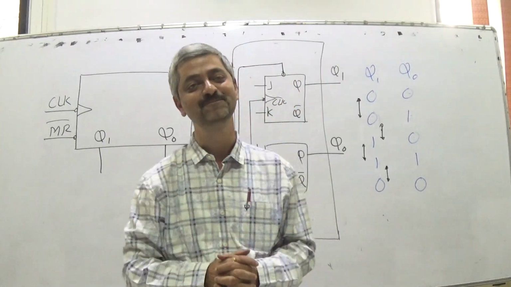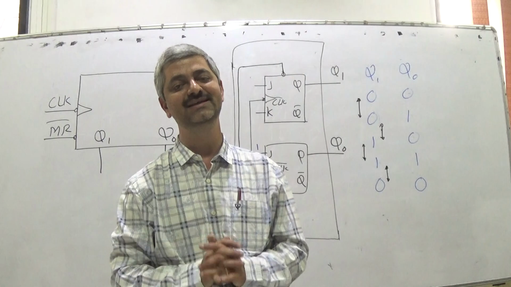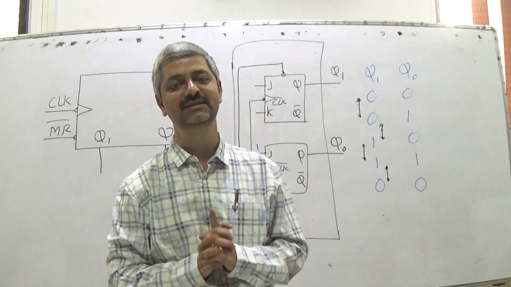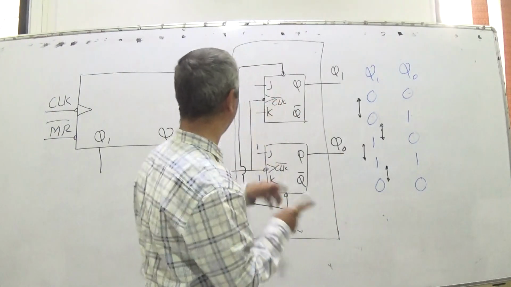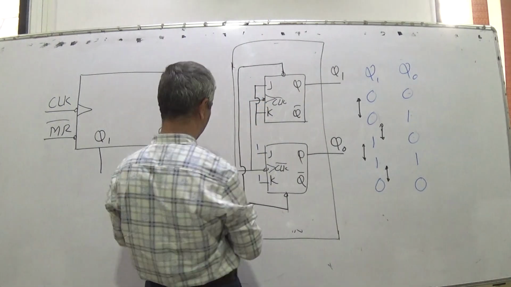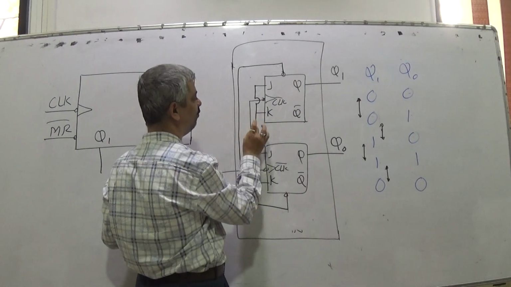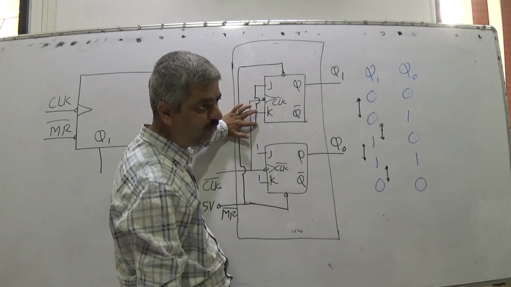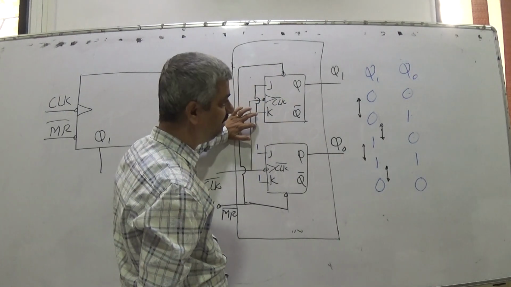This discussion is futile. So if Q0 is 0, in that case the next state of Q1 is continuation. And if Q0 is 1, the next state of Q1 is toggling. So inputs of this flip-flop, J and K, should be either 0, 0 or 1, 1. If they are 0, 0, it continues. If they are 1, 1, it toggles. So inputs J and K should be 0, 0 if I want to continue, and 1, 1 if I want to toggle.